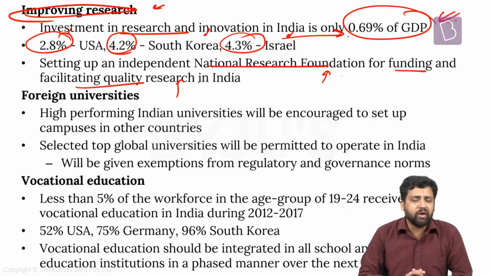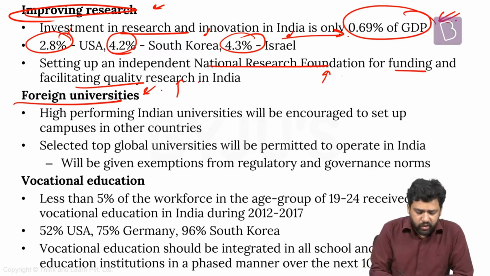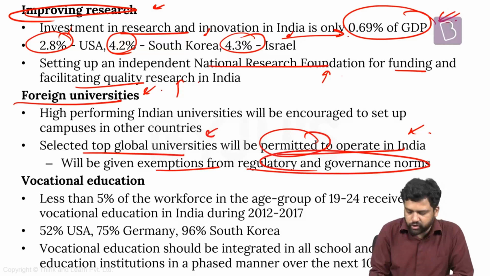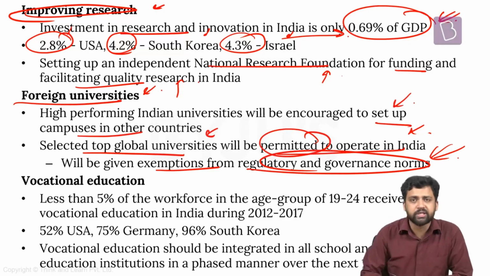So we have been thinking of having more foreign universities in India, and the National Education Policy has also mentioned this. It says that we need to encourage global universities to come and operate in India. They're saying that they will be permitting global universities to operate in India. They will provide different kinds of exemptions from regulatory and governance norms so that they can easily set up their bases here. Apart from that, they're also saying that some of the top universities from India, which have been the best performing universities, should also be encouraged to set up their campuses in other countries. So two-way exchange can happen.